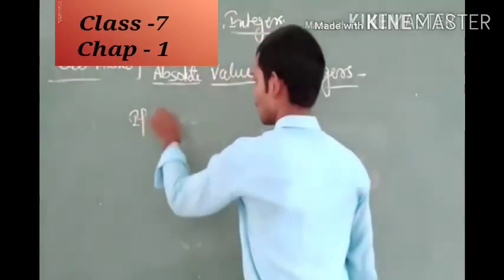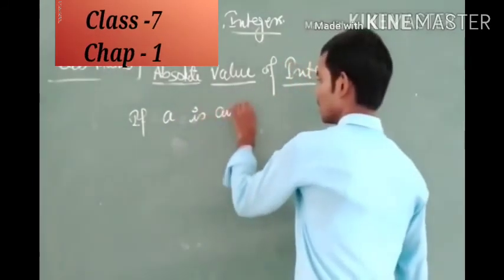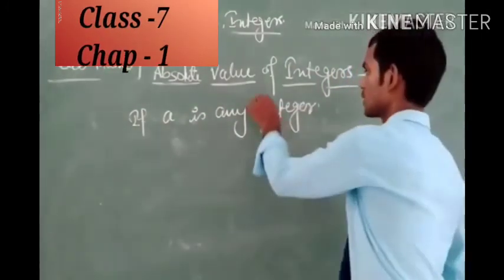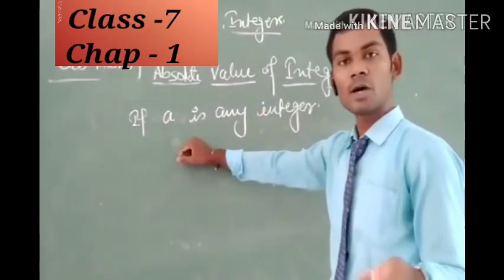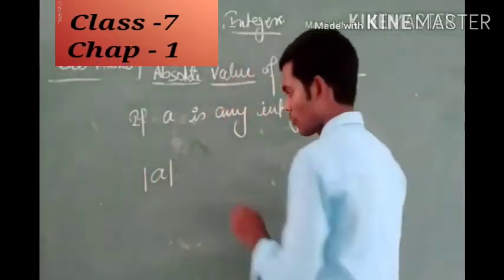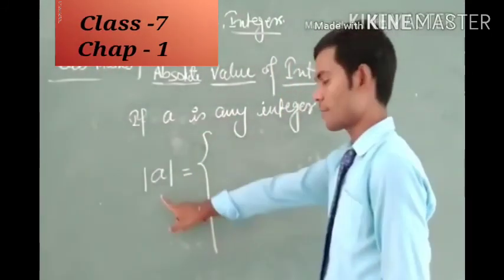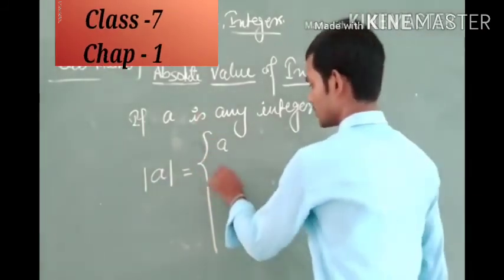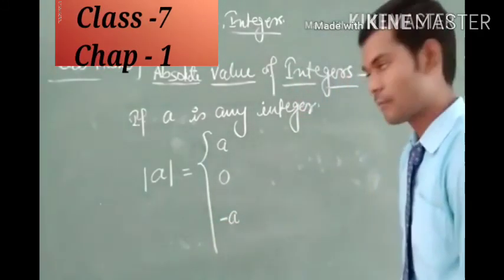If a is any integer, meaning a is either positive or negative or 0, then mod of a will give us three values: a, 0 and minus a.